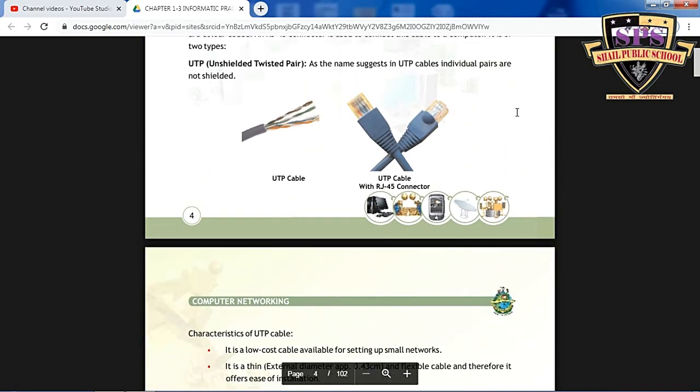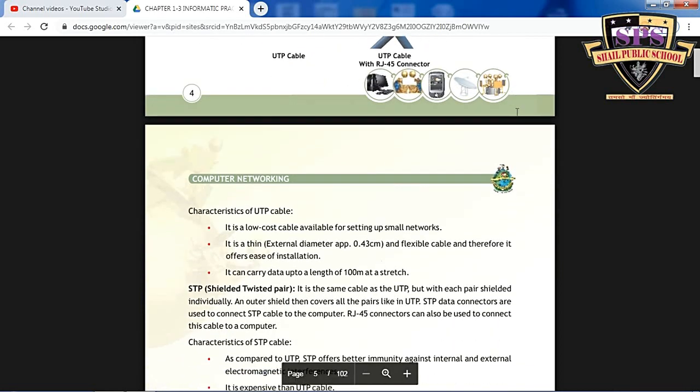Unshielded twisted pair cable, as the name suggests, the UTP cable's individual pairs are not shielded. And shielded is the same cable as the UTP but with each pair shielded individually, and an outer shield then covers all the pairs like UTP. Okay, STP data connectors are used to connect STP cable to the computer.